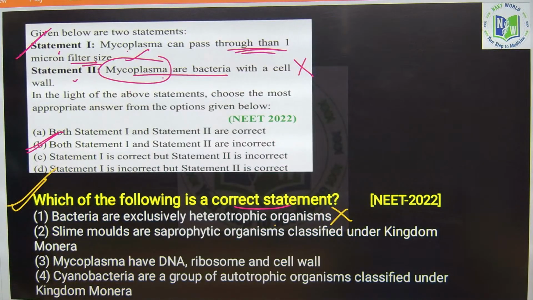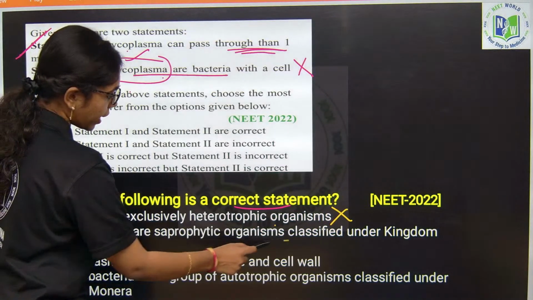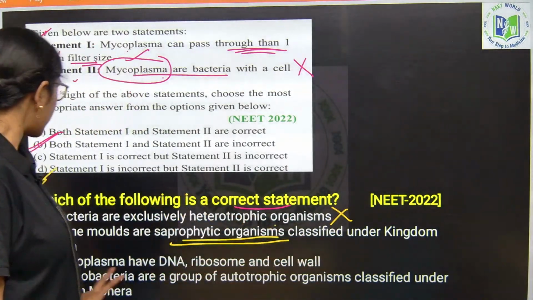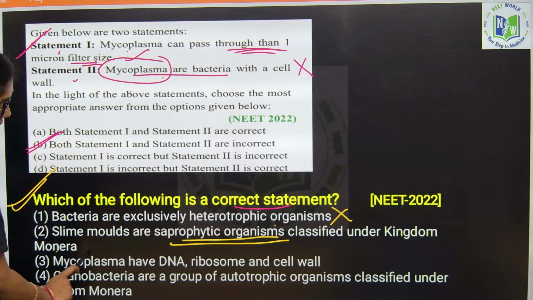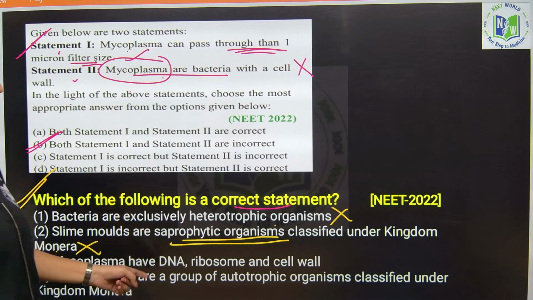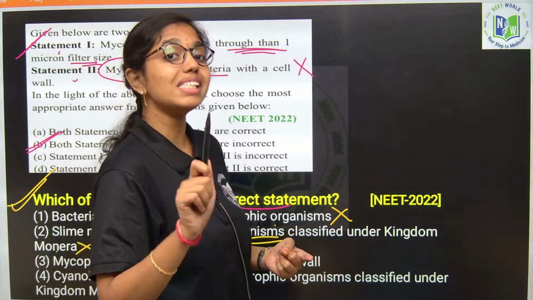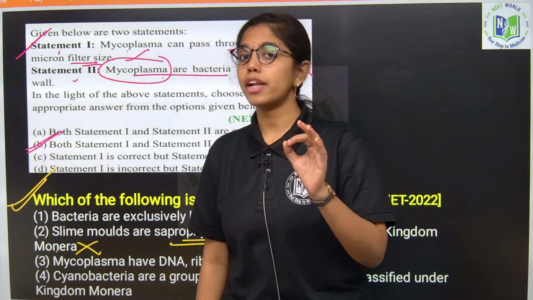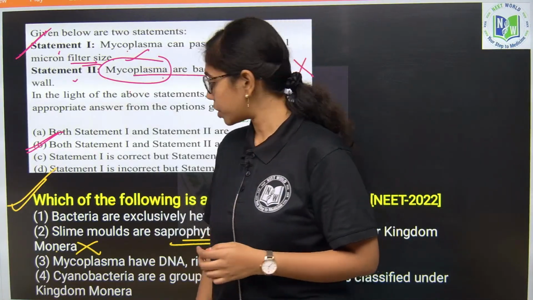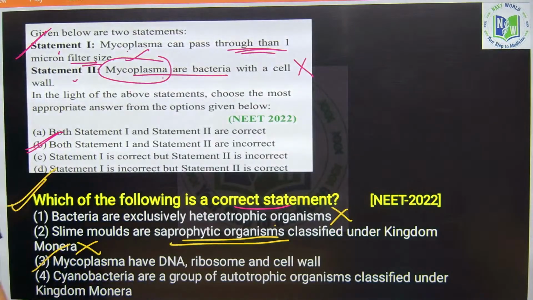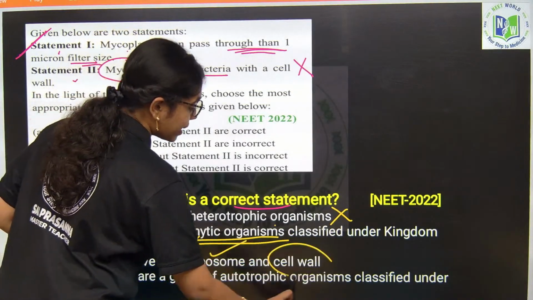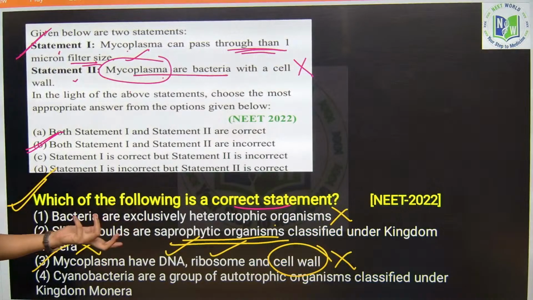Then, slime molds are saprophytic organisms classified under the kingdom Monera. No, they are not classified under Monera, they are classified under the kingdom Protista by R.H. Whittaker, because slime molds are eukaryotic unicellular organisms. Next, mycoplasma have DNA, ribosome and cell wall. Mycoplasma has DNA and ribosome, but they do not have a cell wall. So, this statement is also wrong.